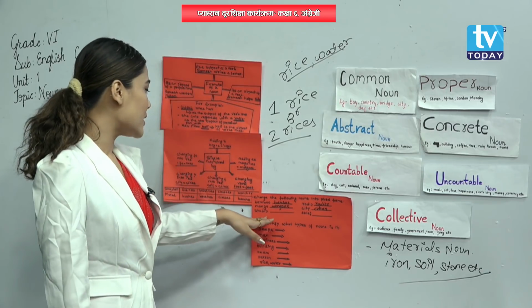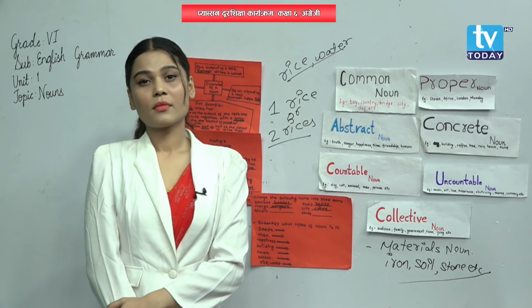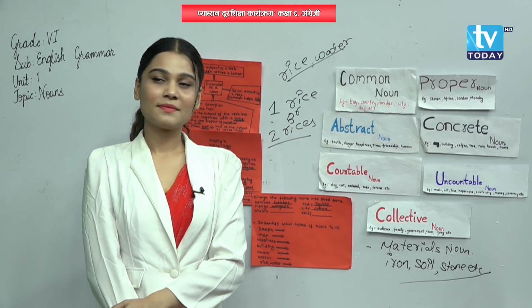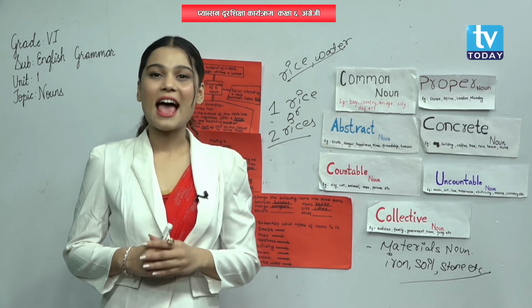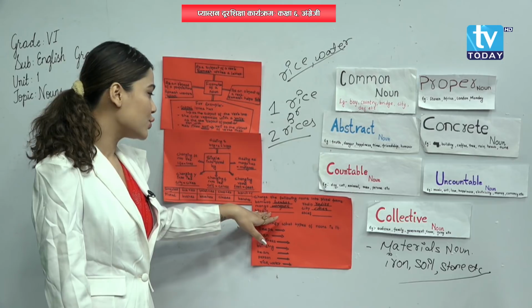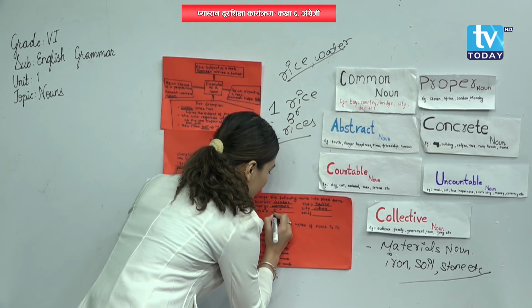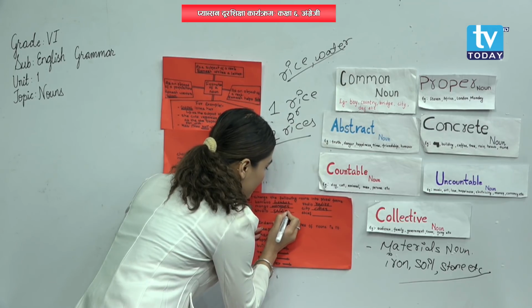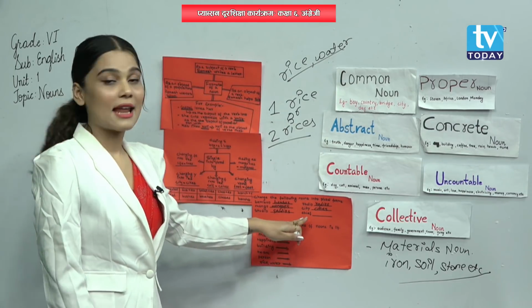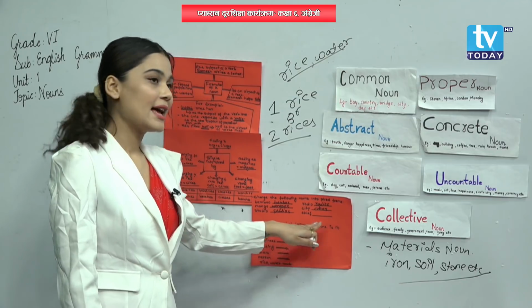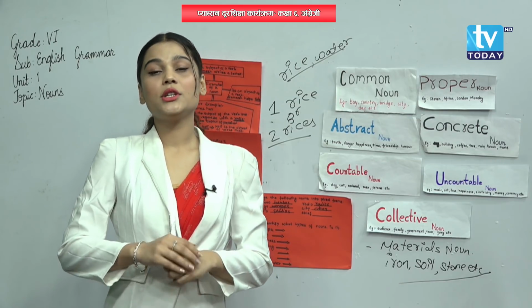Okay. So next one, studio. What do we need to add? Okay, we need to add s here also. If we add s over here, then it becomes a plural noun. Studios. Now the next one and the last one, that is thief. T-H-I-E-F, thief. What do we need to add over here?